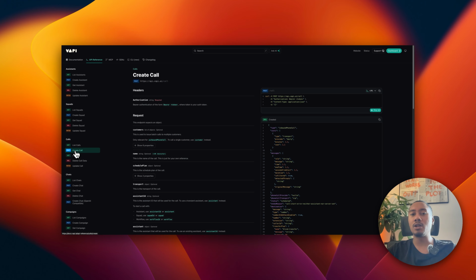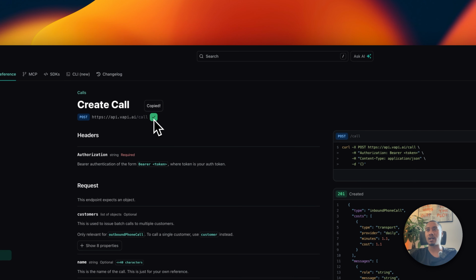And here we're given a little bit more information on how to integrate with your API. So it's of type post, meaning we're going to be sending data. We're going to be creating in the backend, right? So it's a type post, and then this is our URL endpoint. So we're going to copy this, or actually we're not going to copy this yet. Let's look at how we're going to set up authorization, which is going to be an API key.